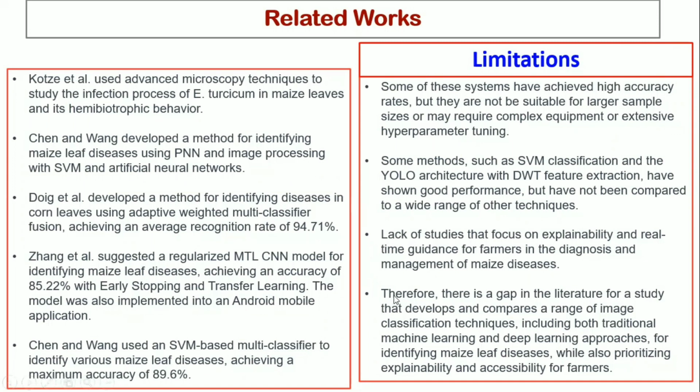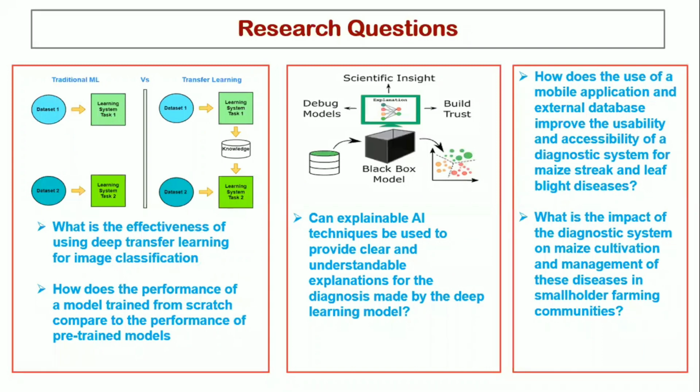Therefore, there is a research gap in the literature for a study that develops and compares a range of image classification techniques, including both traditional and deep learning approaches, for identifying maize diseases. This brings us to some of our research questions. For example, here we shall be looking at how traditional models perform compared to transfer learning models.